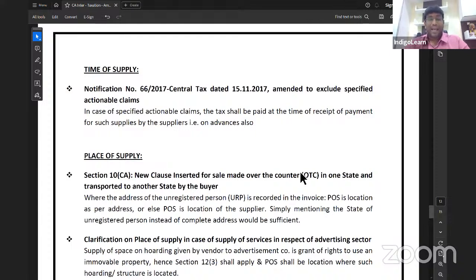Time of supply. In case of specified actionable claims, what are the specified actionable claims, my dear friends? Betting, gambling, lottery, casino, horse racing, online money gaming. Tax shall be paid at the time of receipt of payment for such supplies by suppliers. That is on advances also. Generally, in case of goods, on advances, there is no liability to pay GST. But in this case, there is liability to pay GST in case of specified actionable claims.